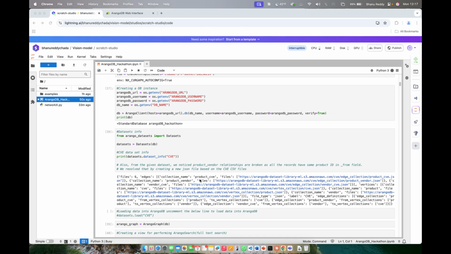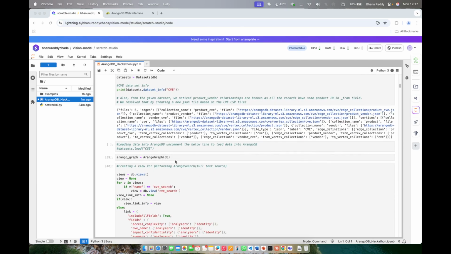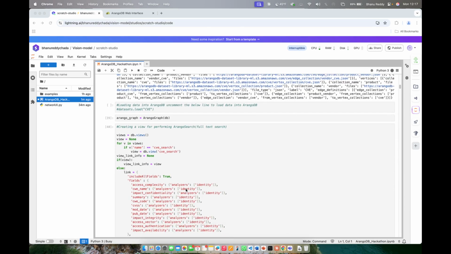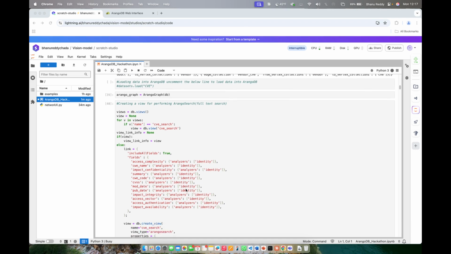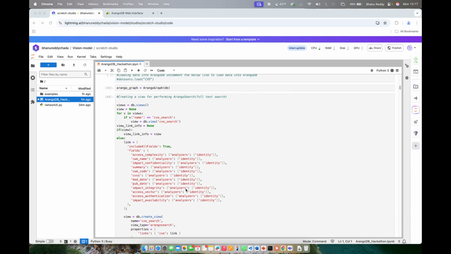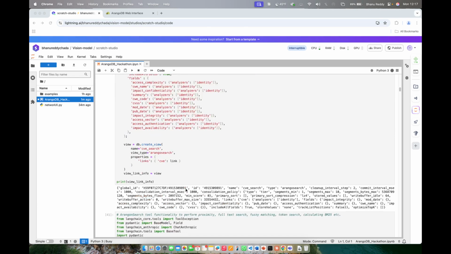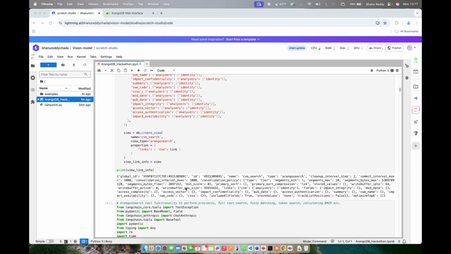So I already told you earlier that we were facing some issues as the product vendor relationships were broken, and we tried to manually fix it and change those files. And then here we are establishing a connection with the graph. And then you can clearly see that we are creating a view for performing ArangoSearch full text search. And then this is the output generated.